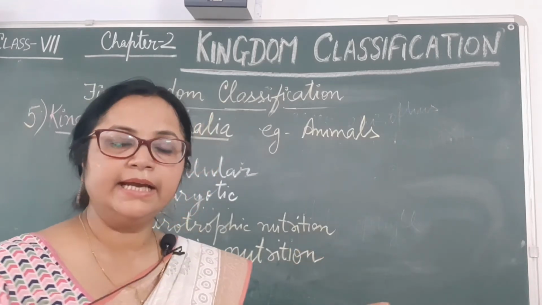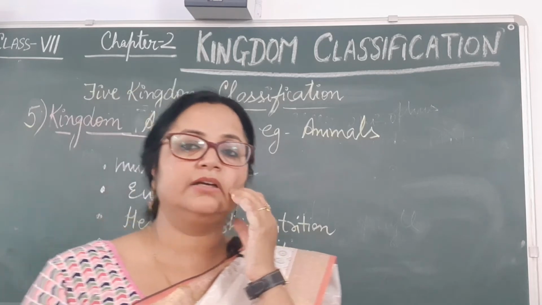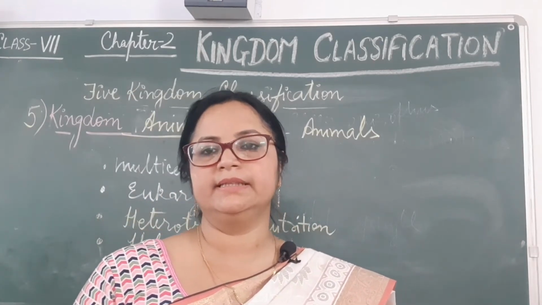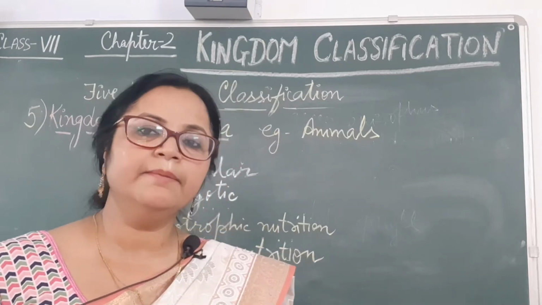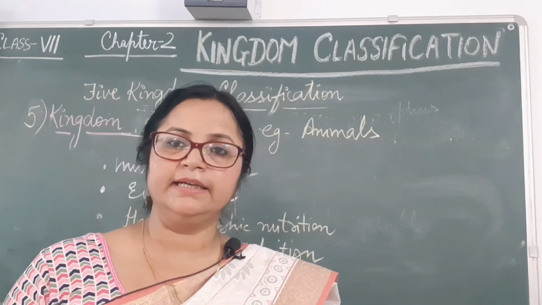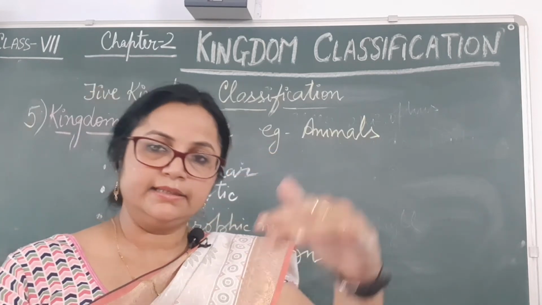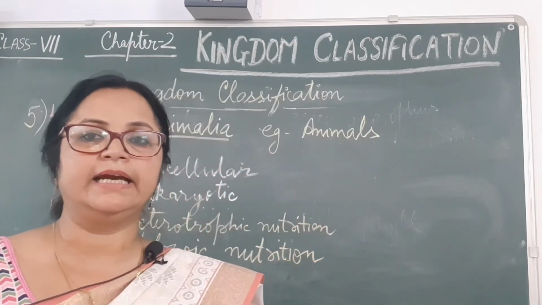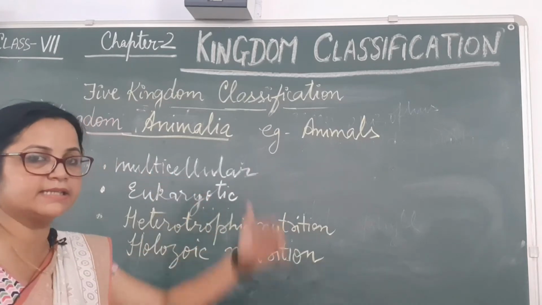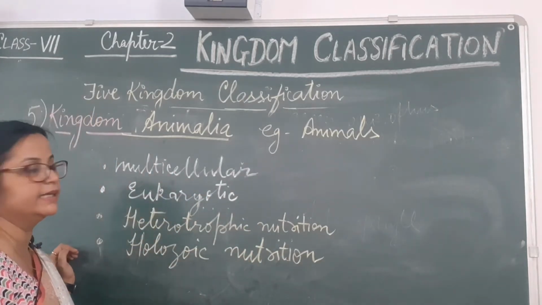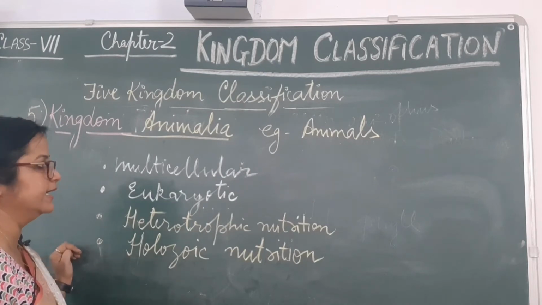Kingdom Fungi also includes few organisms like molds, yeast, mushroom. Kingdom Plantae, higher category, but not higher than the animal category. It is lower than the animal category. Highest category among all the living organisms is the kingdom Animalia.